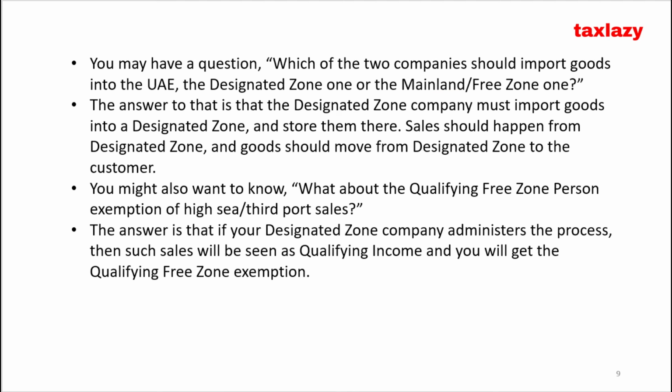You may have a question, which of the two companies should import goods into the UAE, the designated zone one or the mainland/free zone one? The answer to that is that the designated zone company must import goods into a designated zone and store them there. Sales should happen from designated zone, and goods should move from designated zone to the customer. You might also want to know, what about the qualifying free zone person exemption of high sea/third port sales? The answer is that if your designated zone company administers the process, then such sales will be seen as qualifying income and you will get the qualifying free zone exemption.